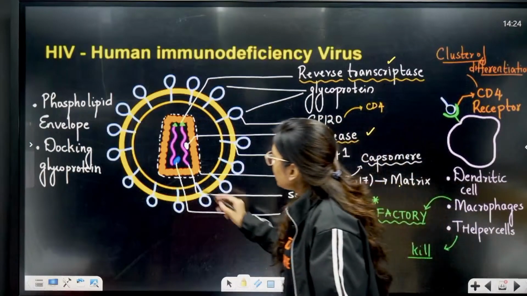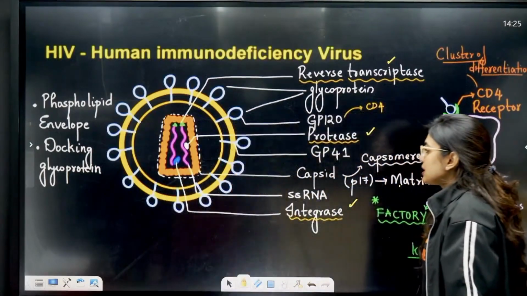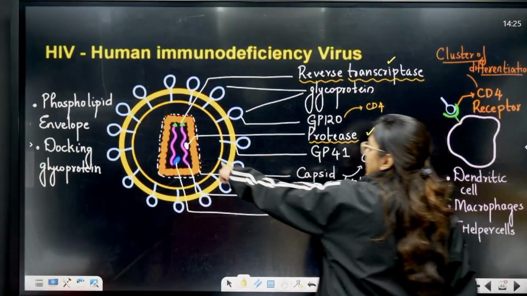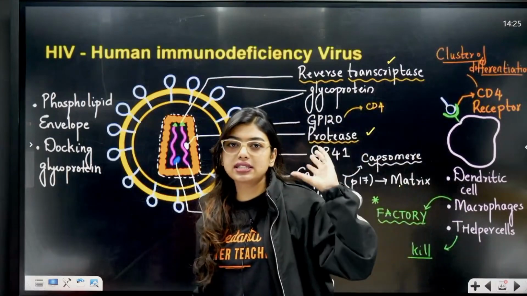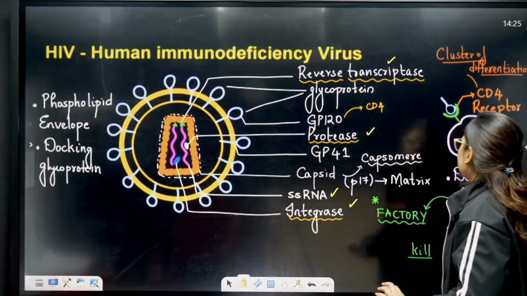Okay. Now, inside this you will see a single stranded RNA. The pink color structure that you are seeing is a single stranded RNA here. This is a capsid layer made up of protein, a protein coat to protect the RNA, genetic material. This also you have studied in biological classification.